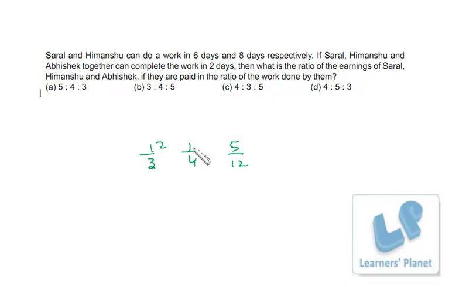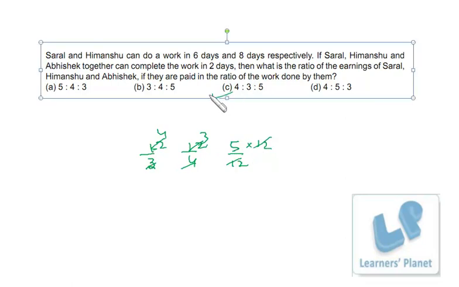So I just take 12. So the ratio of their earning is 4:3:5, because the earning depends upon the work done by them, right? So it is 4:3:5. Okay.